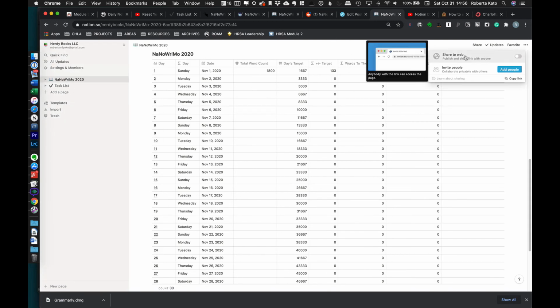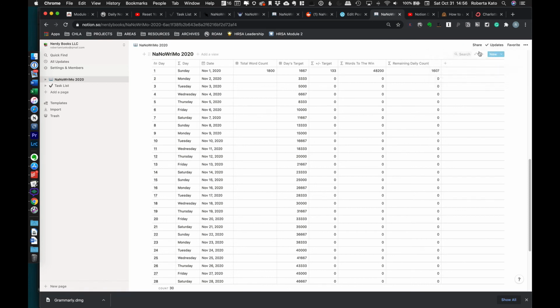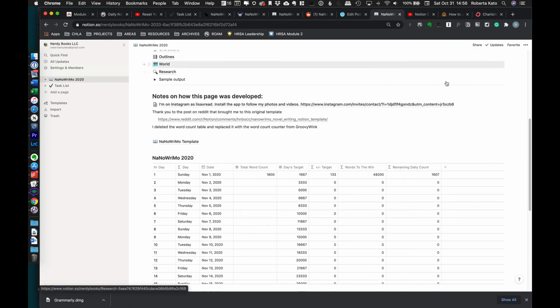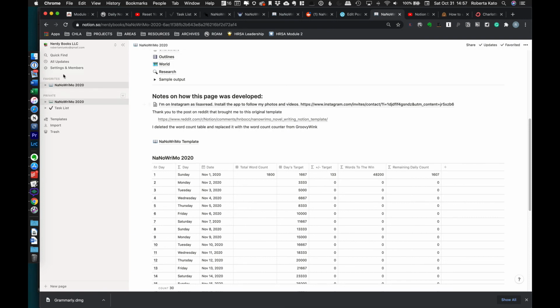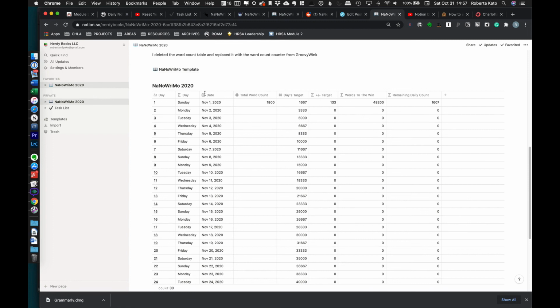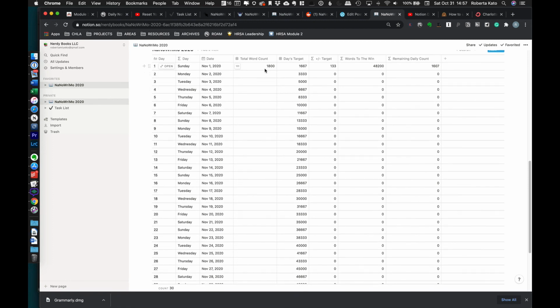So I think that this is really interesting, and you can just embed this into either a favorited page, and in Notion the way it works is that you can have favorites. You can click up here once you've uploaded it. This will be the area that you'll be able to see that you can make it as a template. I have shared this, well, not the whole page, but this individual page to the web so that you can create a template. The other stuff on top is someone else's template.